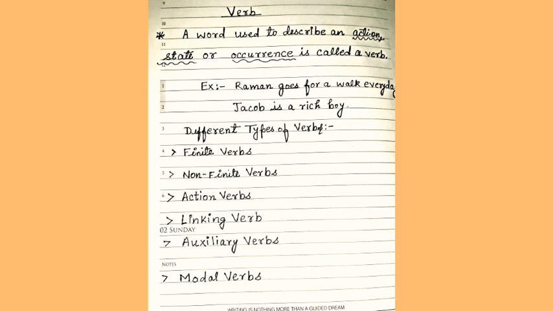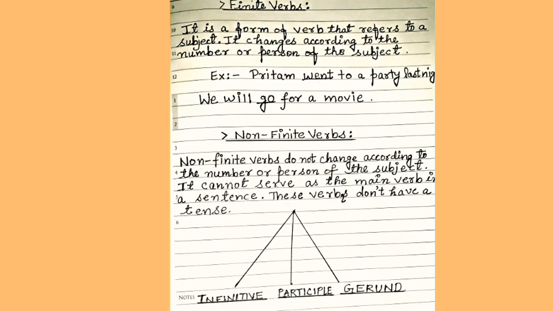Here are the different types of verbs. The different types of verbs are finite verbs, non-finite verbs, action verbs, linking verb, auxiliary verbs, and modal verbs. We will discuss each verb in detail. Let us start with the definition of finite and non-finite verbs.